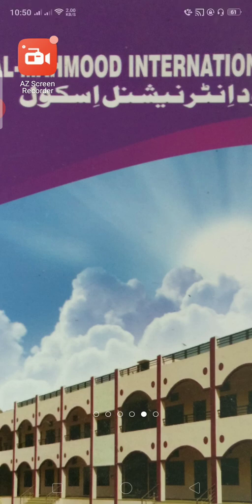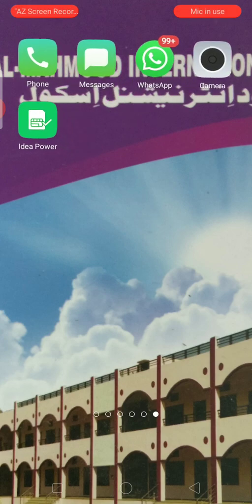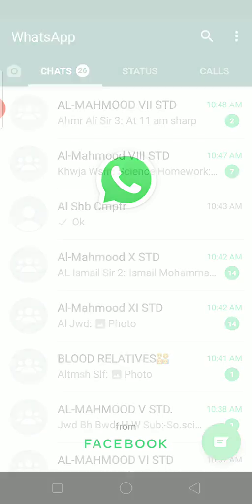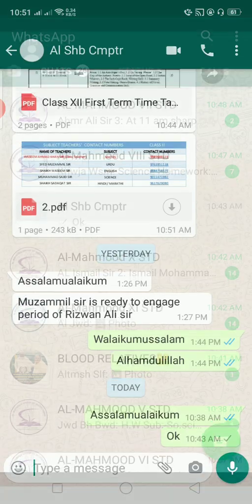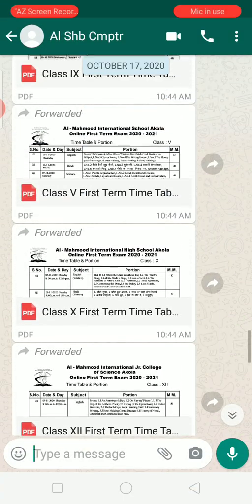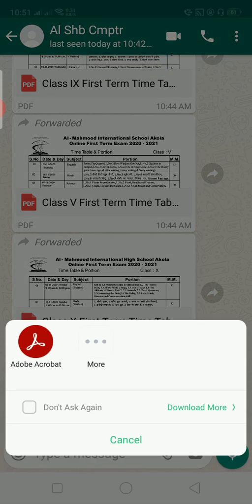Dear parents, today I want to discuss the first term examination. So it's my request you all kindly listen to me very carefully. First of all, I will discuss how to download the paper and how to upload the answer paper. Before that, I will read orally in front of you the instructions which have been given in our timetable portion.